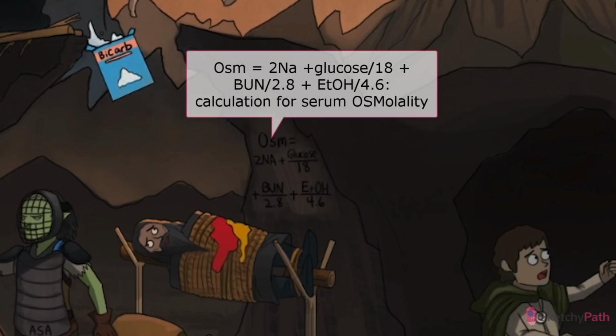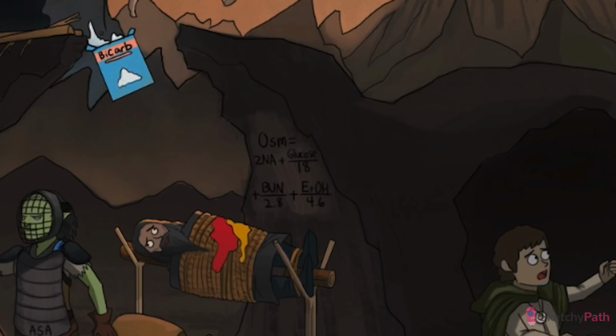Having trouble deciphering the mysterious equation on the wall there? It's an ancient language called algebra. Don't worry, we can solve this riddle together. Just know that the most important osmol in the plasma is sodium, multiplied by 2 because it's associated with some sort of counter anion. Glucose, BUN, and ethanol can also contribute to the serum osmolality, especially during times of hyperglycemia, uremia, and acute alcohol poisoning. But under normal circumstances, sodium is the main component.